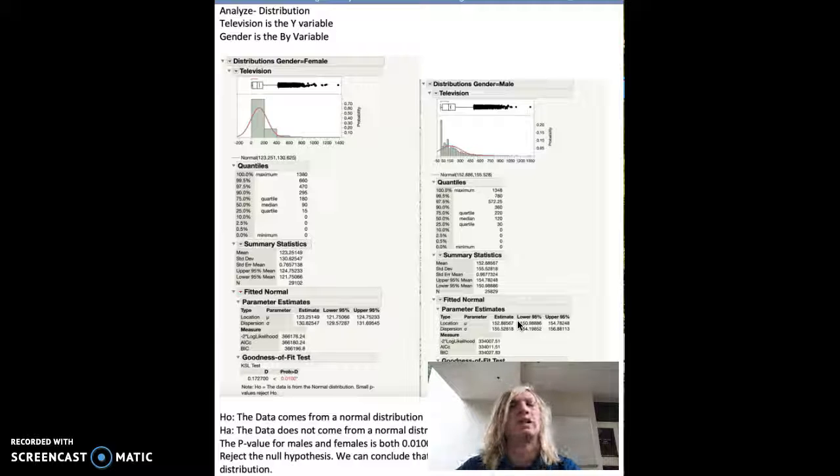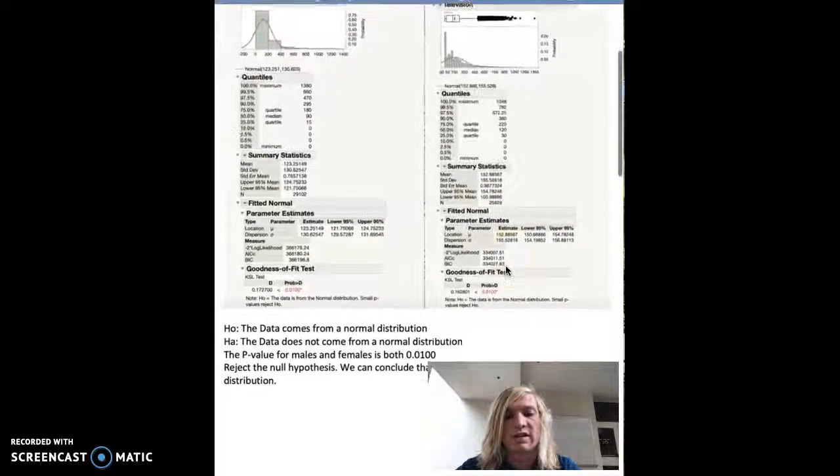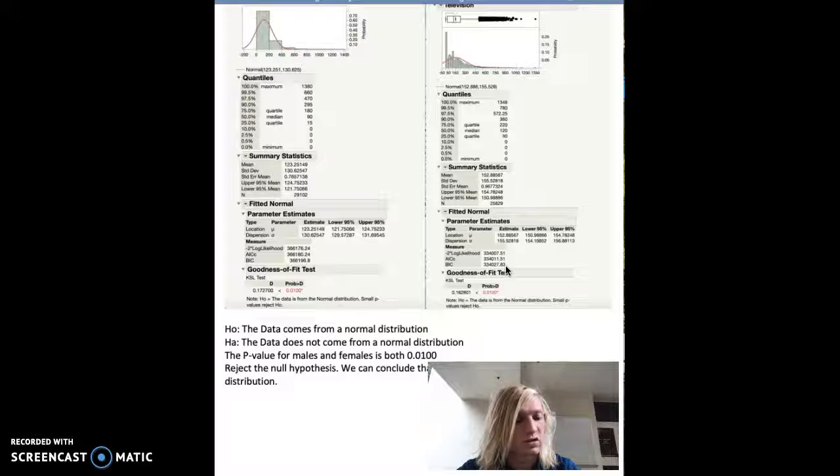And then I conducted a normality test, and the null hypothesis was that the data comes from a normal distribution, and the alternative hypothesis was that the data does not come from a normal distribution. The p-value for the goodness of fit test for both of these was 0.0100. Because of the low p-value, we can reject the null hypothesis, and we can conclude that the data does not come from a normal distribution. We can still use the t method because of the very large sample size of each of these. The sample size for the females was around 29,000 and was around 26,000 for males.